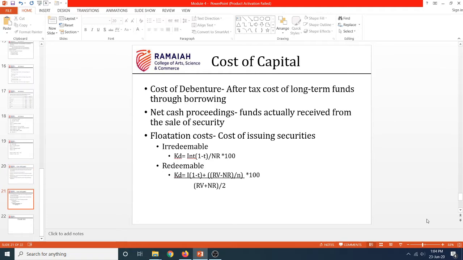Right. First, we'll start with cost of debentures. So what do you mean by cost of debenture? It is the after tax cost of long term funds through borrowing. Okay, there is this concept of taxation which comes into picture, especially when we are discussing about debentures. So why is it that we are getting a tax shelter for your cost of debentures?